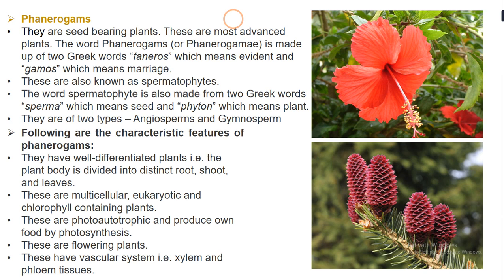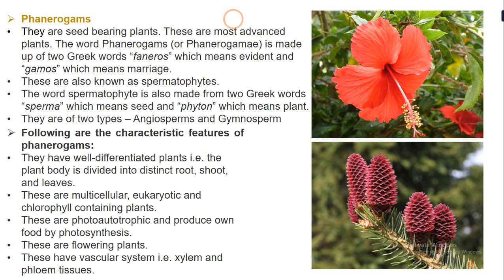The chlorophyll in these green plants absorbs the sunlight, and then using carbon dioxide and water from the environment, they produce their own food, that is carbohydrate.